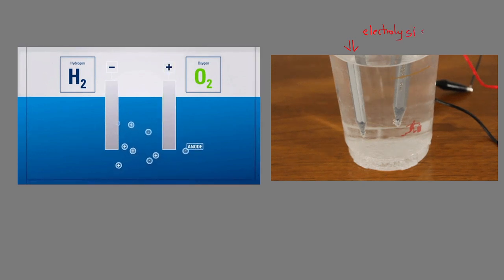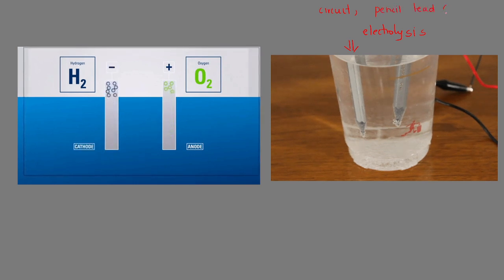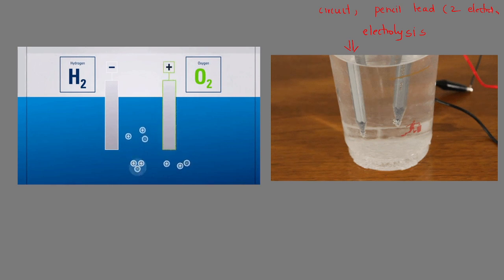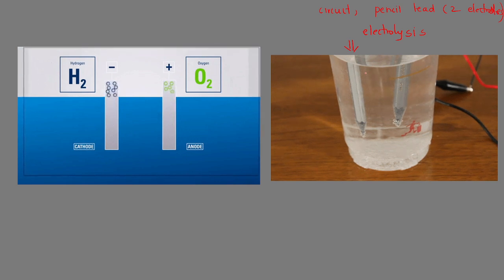You can also perform the electrolysis experiment at home. You need very few things. An electrical setup, a circuit. Then you can use pencil lead as your two electrodes. So you can use them and do the connection, and with the help of a source of electricity pass the electric current through the water. You will notice bubble formation.